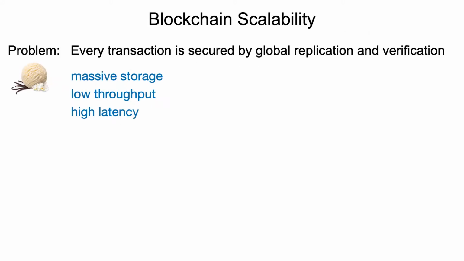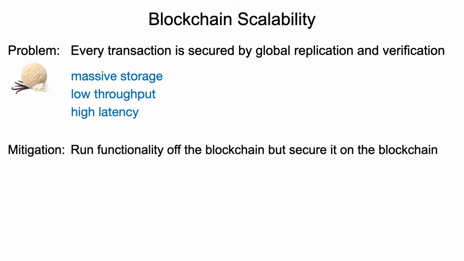The major problem of blockchain scalability is that every single transaction is secured by global replication and verification, at least in the vanilla version of protocols. And the implications are massive use of storage, low transaction throughput, and high confirmation latency.